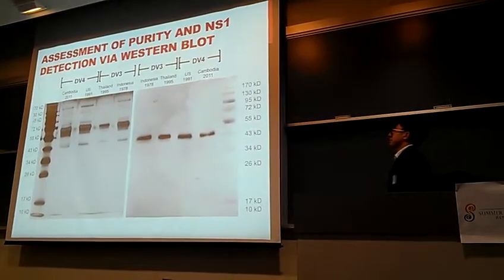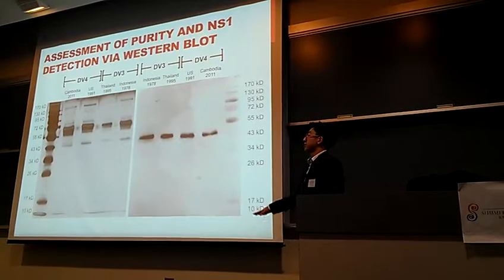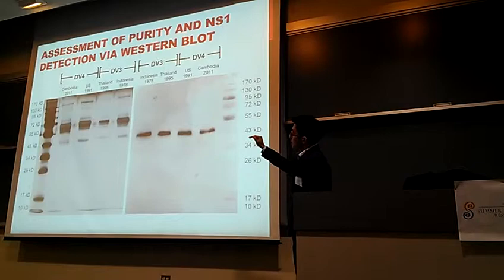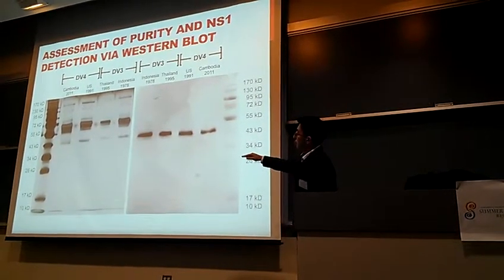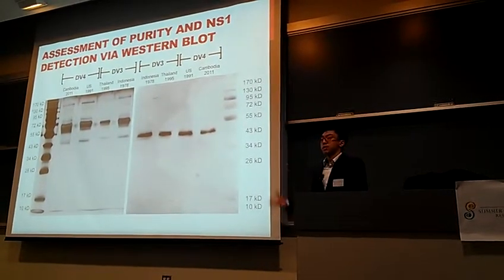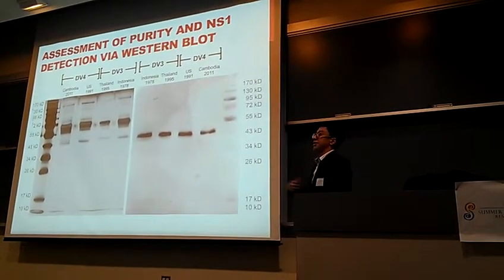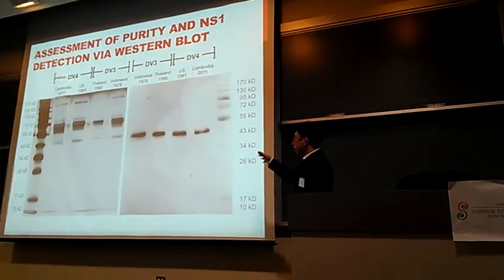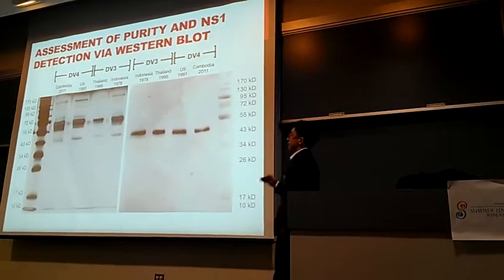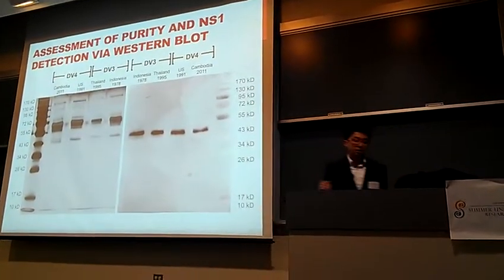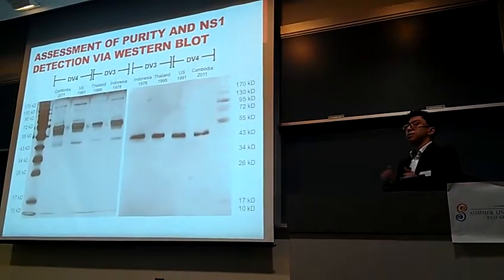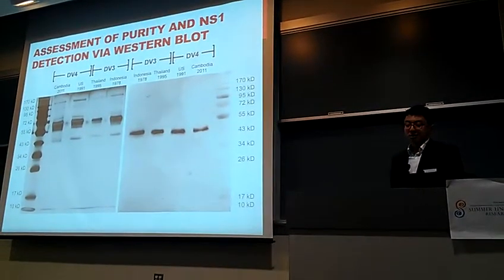So we ran a silver stain, which stains for all proteins in our sample. What we found was that there are also some proteins between 72 and 55, and you can see something above 43 kilodaltons. On the right, you can see a Western blot, which detects a specific protein in our sample, in our case, NS1. You can see that around the 48 kilodalton marker, NS1 is present. But we also see some other proteins between 55 and 72 kilodaltons, which indicates that our protein samples need more purification steps before we completely perform a limit of detection for these samples.